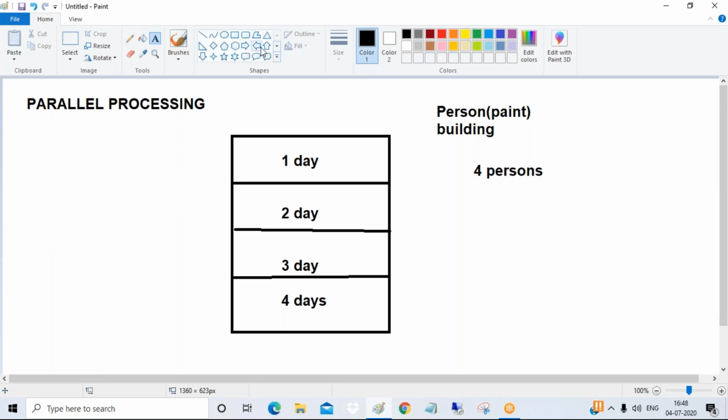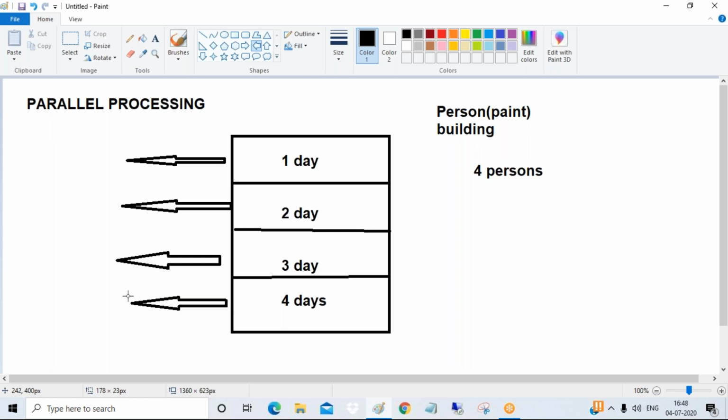One person will take care of this section of the program, the second person will take care of this section, the third one this section, and the fourth one this section. Ultimately, they will paint the entire building and give the result to the owner of the building, guys. Yes or no? So if you increase the number of persons, your work is reducing and your performance is improving, or not? Yes.